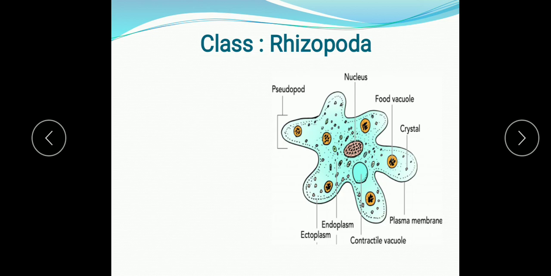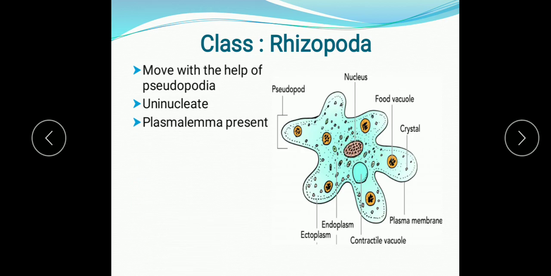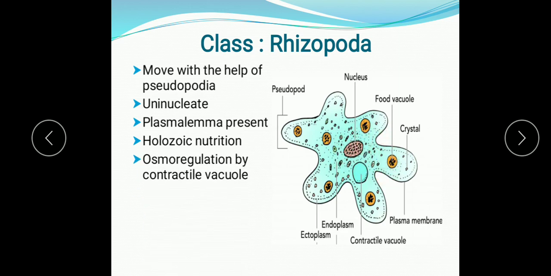Then we will study the class Rhizopoda. In class Rhizopoda, the characteristic feature is that they move with the help of pseudopodia. These are the organelles which are known as pseudopodia. With the help of that they move. They are usually uninucleate, meaning a single nucleus is present in their body, and the body is covered by the plasmalemma. Plasmalemma is actually the outer body covering, or a shell may be there. Holozoic nutrition is there. Holozoic means they ingest the food and digest it internally in the cell. So that is holozoic nutrition.